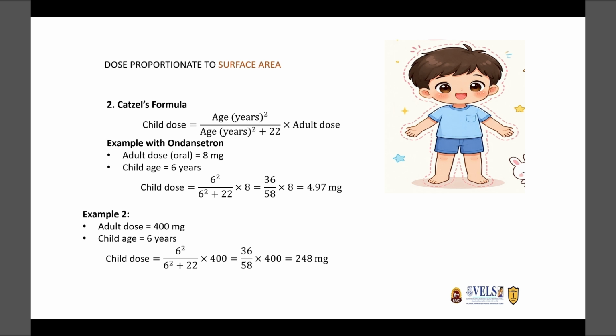So now we will see the dose proportionate to the surface area as per Cutsel's formula. Child dose is age in years squared by age in years squared plus 22 into adult dose.